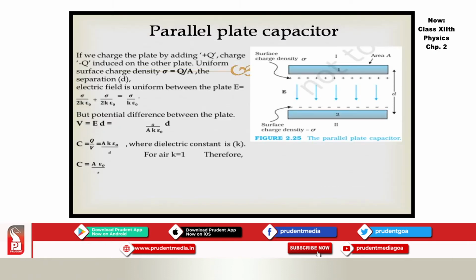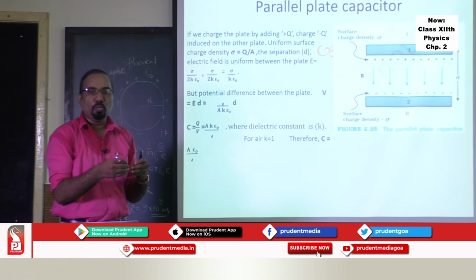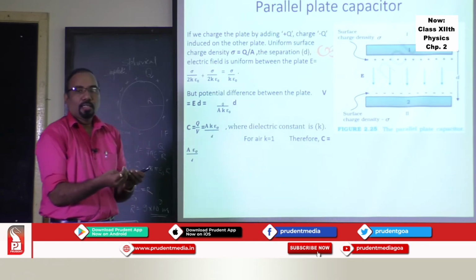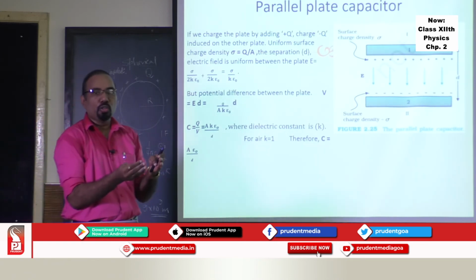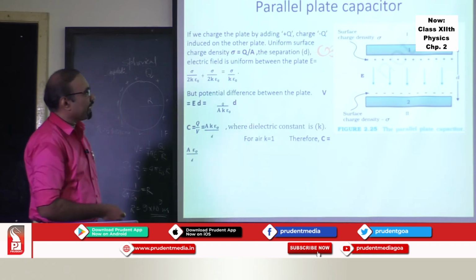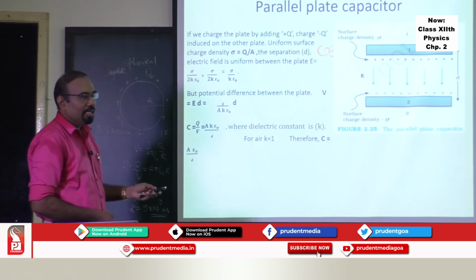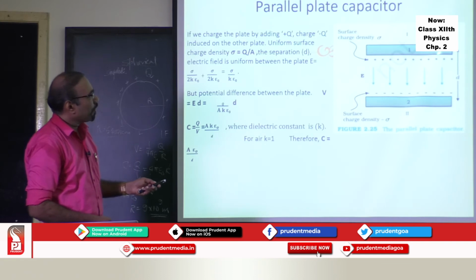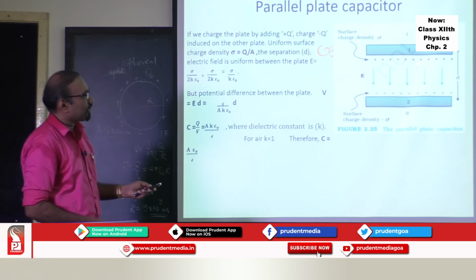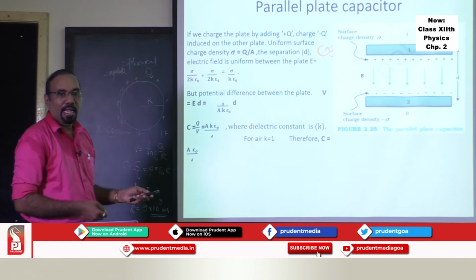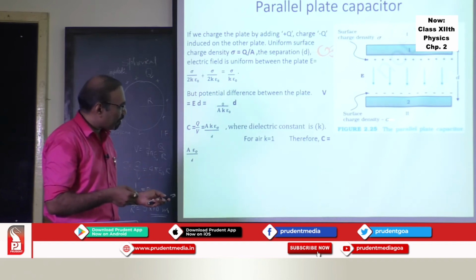So let's try to understand the parallel plate capacitor. Two plates are parallel to each other. Each plate has area A. They are separated by a distance. And if you want to make a complete capacitor, you should insert a dielectric medium between the plates of the capacitor. If you just put air between the plates, then the capacitance of this combination is not much.